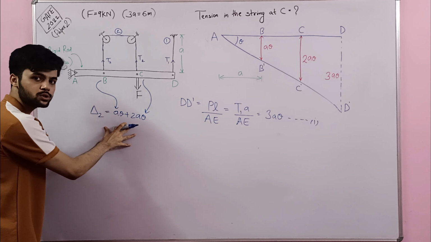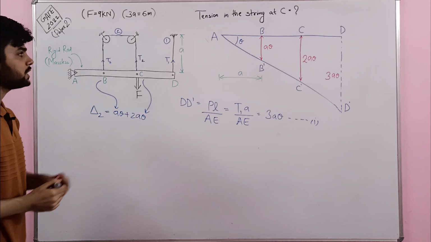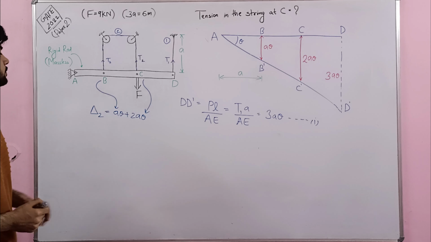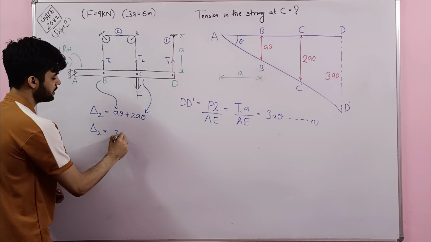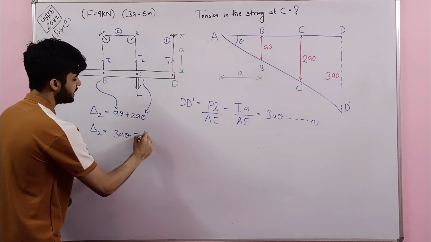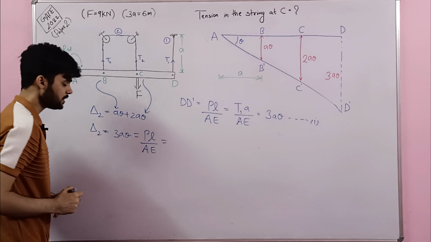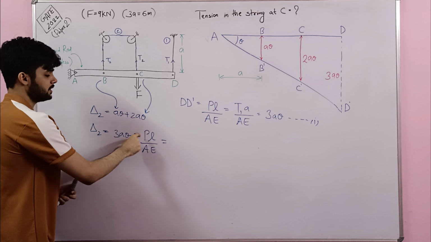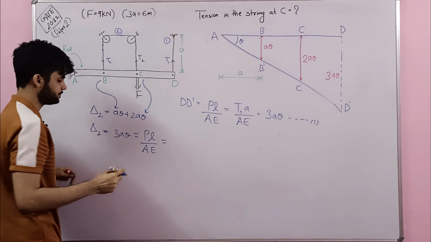So this was the most important part of the question, to identify the total or net elongation in string number 2. So the total elongation in string number 2, what will be? 3a theta, and it can be written as simply PL upon AE. Now be very careful while writing the length of the string number 2.